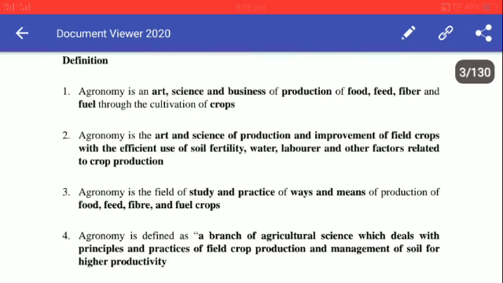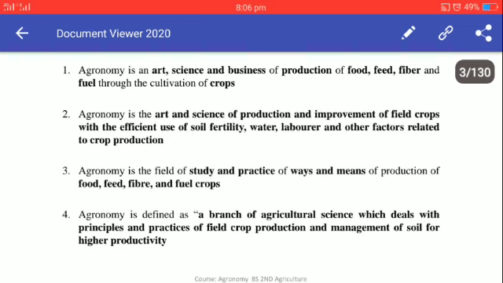So we cultivate the crops in order to get food, feed, fiber and fuel. These four F's we can get. So the definition of agronomy includes these keywords: art, science, business, production, food, feed, fiber, fuel, and the crops. So this is a comprehensive definition that must be remembered.